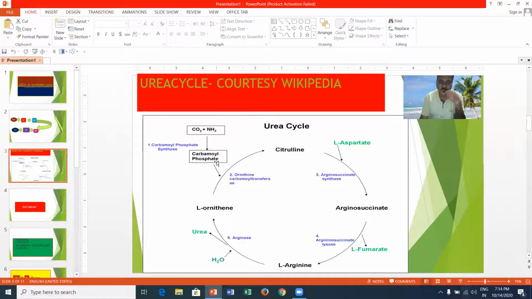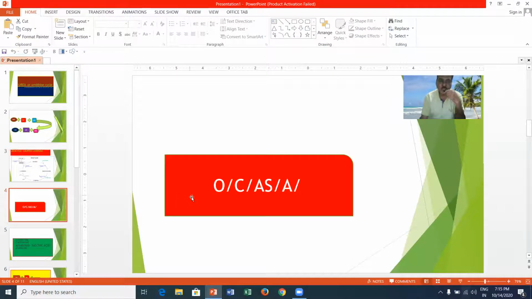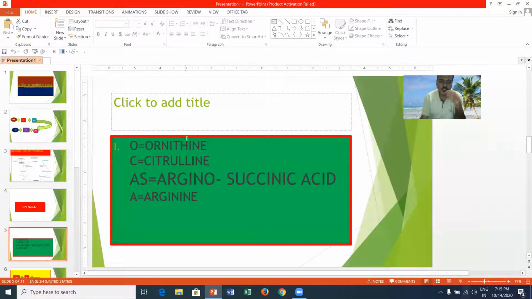This ornithine once again combines with carbamyl phosphate to form citrulline. Citrulline combines with aspartate to form arginosuccinate. Arginosuccinate gives rise to fumarate as well as arginine. This arginine is hydrolyzed in the presence of an enzyme, arginase, which is present in the liver, where it converts into urea and ornithine. This cycle is once again operated. For easy remembrance, I am giving one mnemonic, that is OCASA. OCASA means ornithine, citrulline, arginosuccinic acid, and arginine.